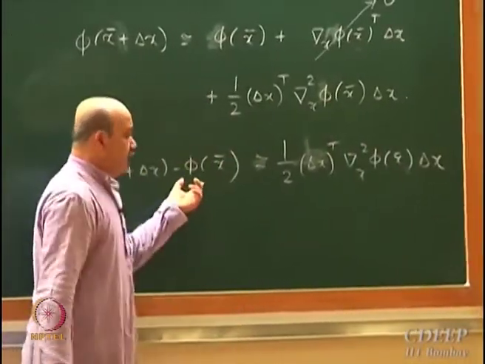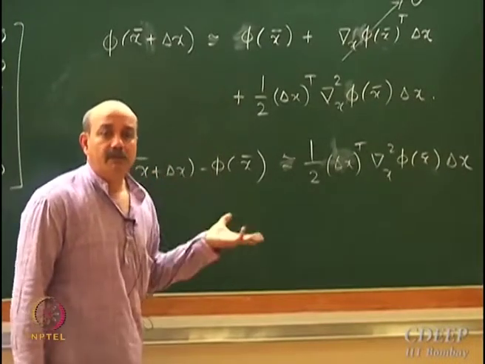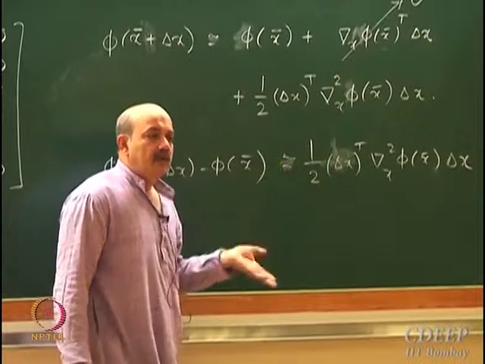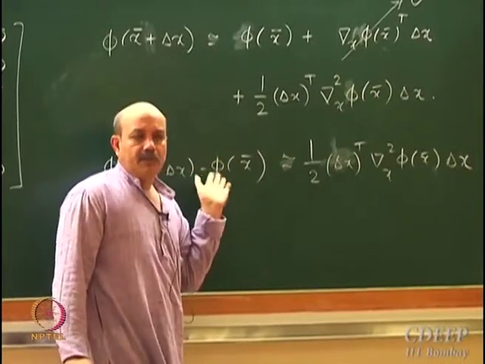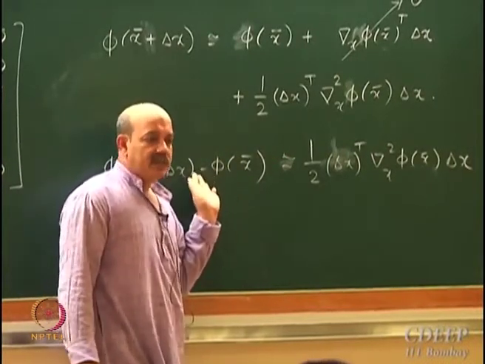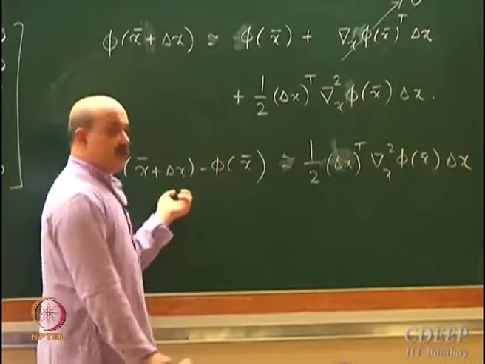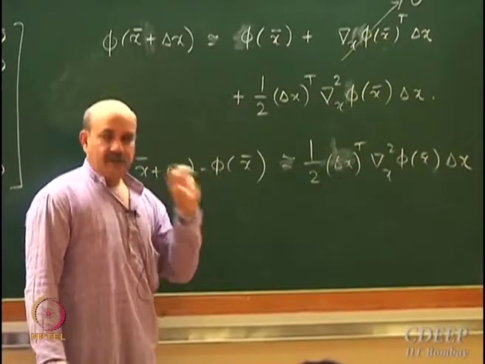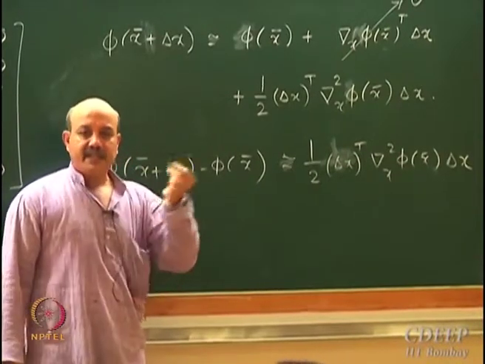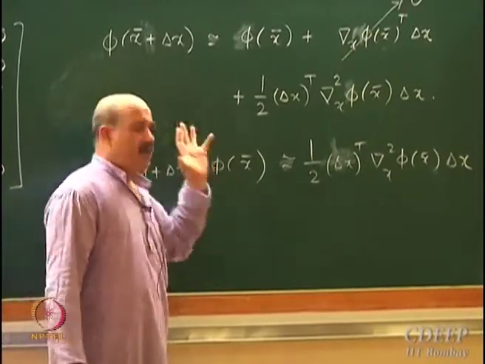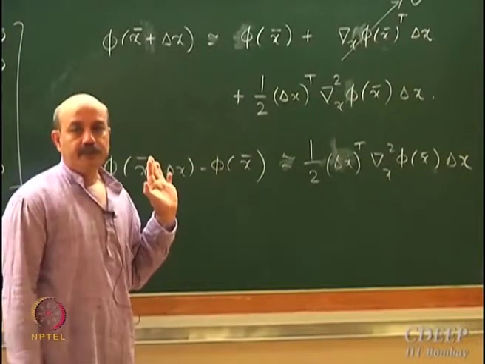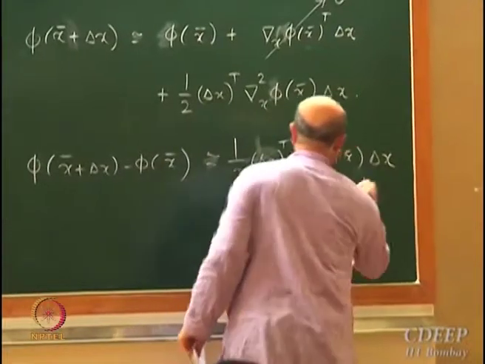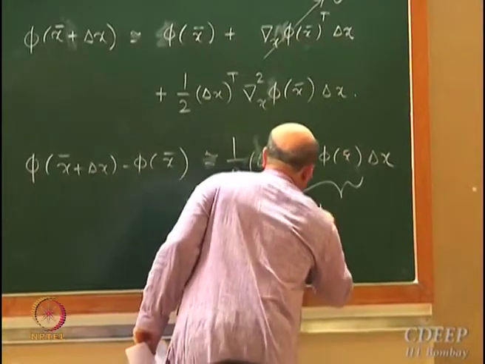Now if x bar is a minimum, what should happen? If I move away from the minimum, what should happen? Value should increase. So this difference should always be positive. Any direction I try to move away from x bar, if x bar is a minimum, I should have this difference to be positive. That will be possible only when this matrix is positive definite.